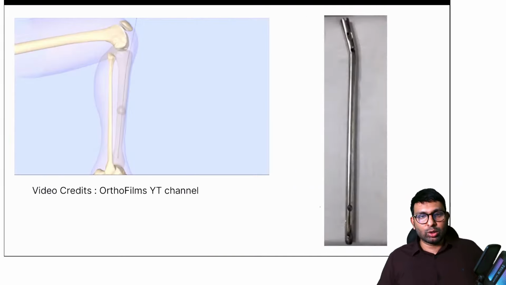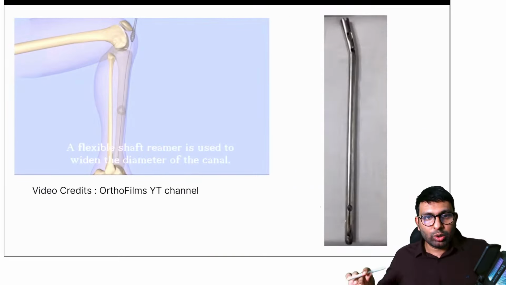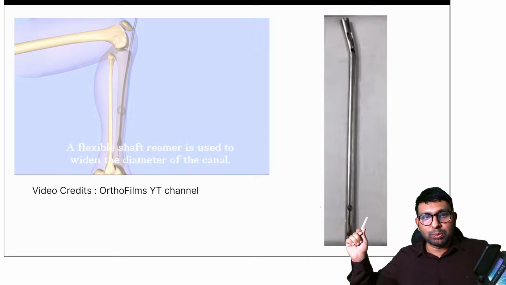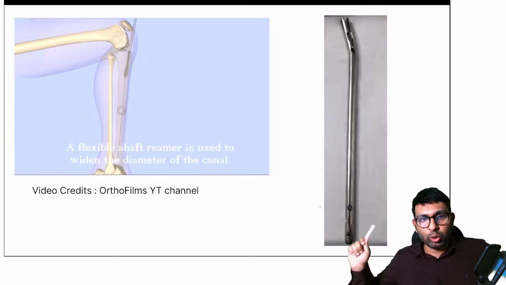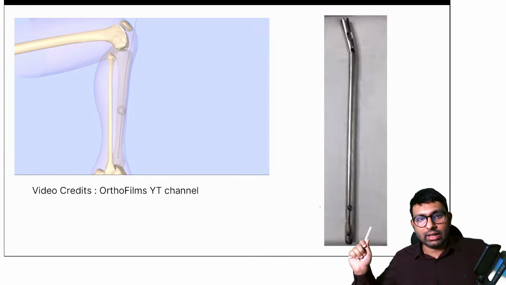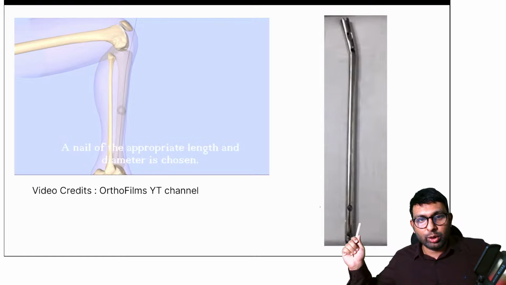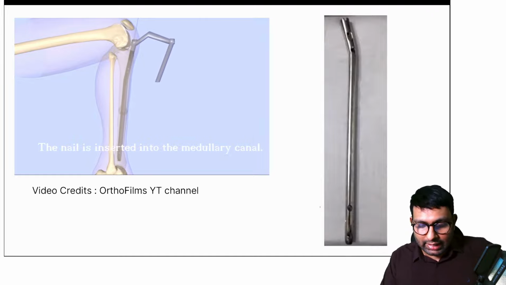So please remember, look at this. I'll show you this video here. Look at this video of how a tibial nail is put inside. So this is how we do it in the OT. How do we put a tibial nail inside? See here, now they've reamed, they've put a guide wire, and through this, now they're going to pass a nail. So now see here. This is a nail that is being put inside.